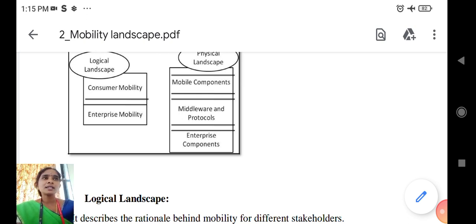The next one is enterprise mobility. Enterprise mobility depends on one particular organization. It creates applications based on the organization, and the organization alone gives the end users access to the applications.